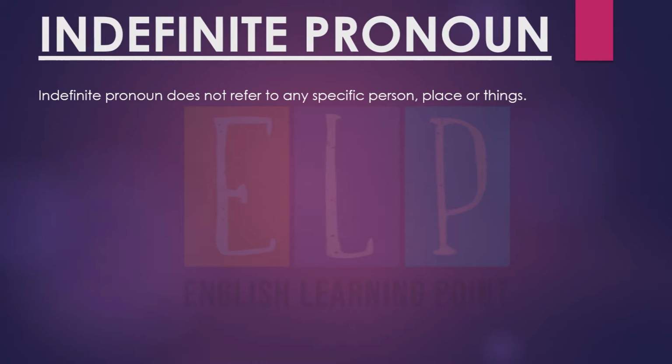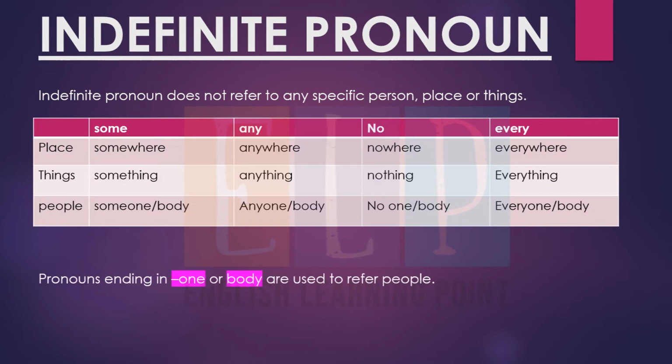What is indefinite pronoun? Indefinite pronoun does not refer to any specific person, place or things. It does not specify any particular things or any particular person, right? For example, place, things, people. If these all are particular things, then these will be another pronoun. This will not be an indefinite pronoun, right?